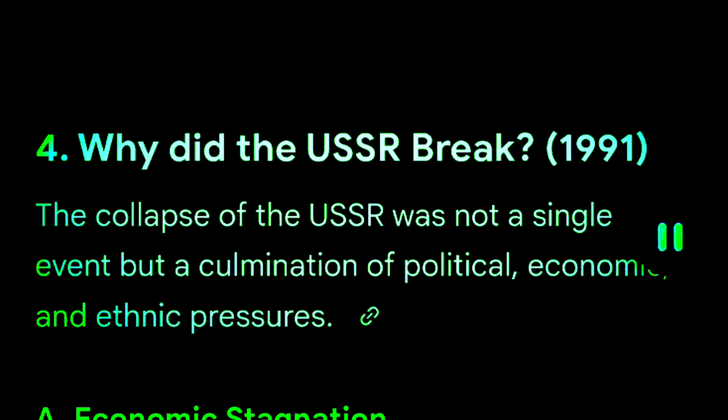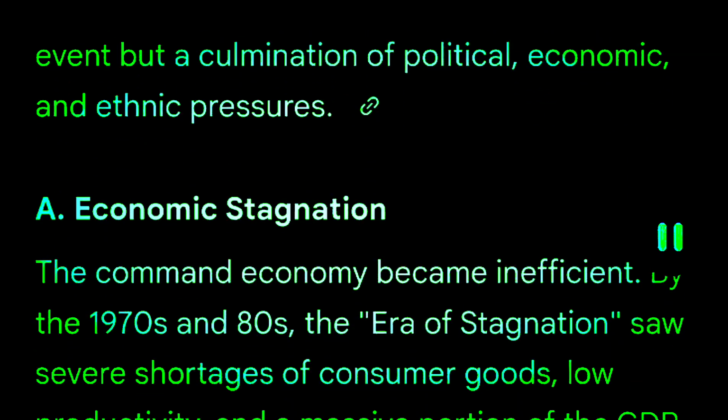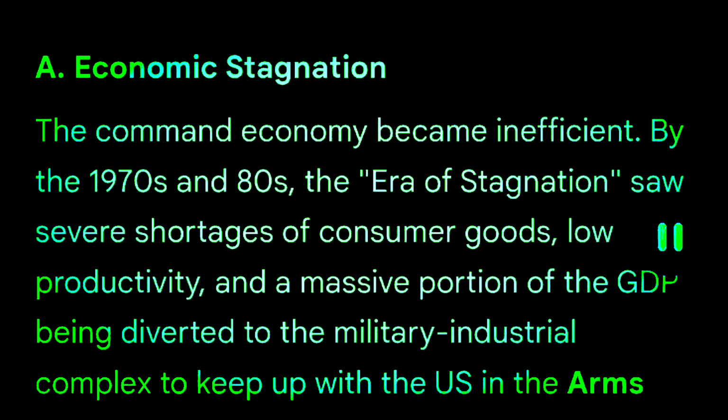4. Why did the USSR break? 1991: the collapse of the USSR was not a single event but a culmination of political, economic, and ethnic pressures. A. Economic stagnation. The command economy became inefficient. By the 1970s and 80s, the era of stagnation saw severe shortages of consumer goods, low productivity, and a massive portion of the GDP being diverted to the military-industrial complex to keep up with the US in the arms race.